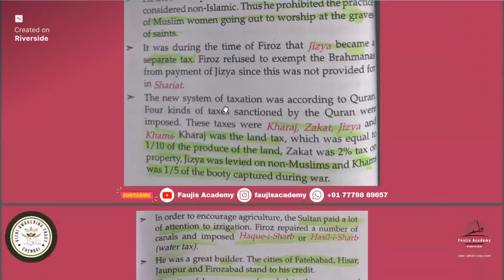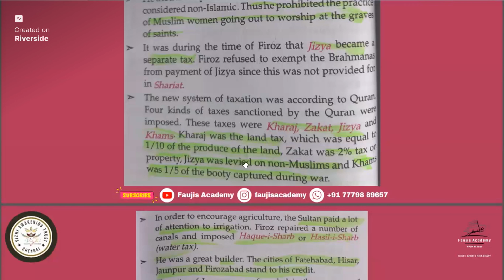And also he issued 4 taxes named Kharaj, Zakat, jizya and khams. So you must remember all these 4. Kharaj was the land tax, which was equal to 1/10 of the produce of the land. Then Zakat was a 2% tax on property.